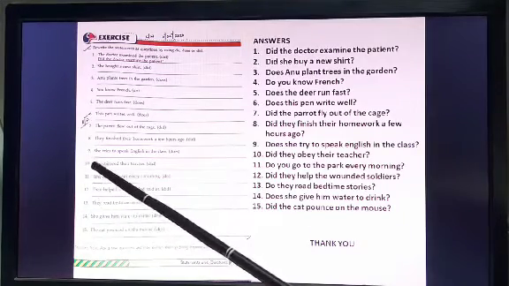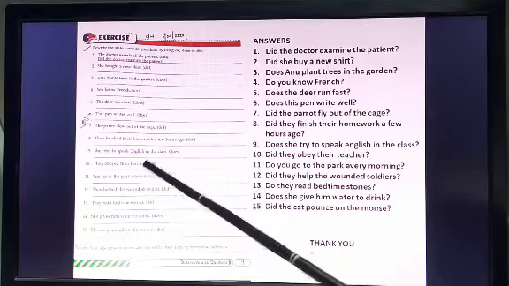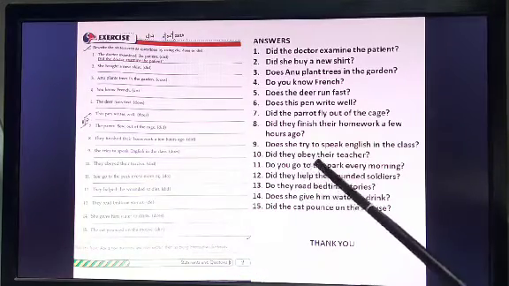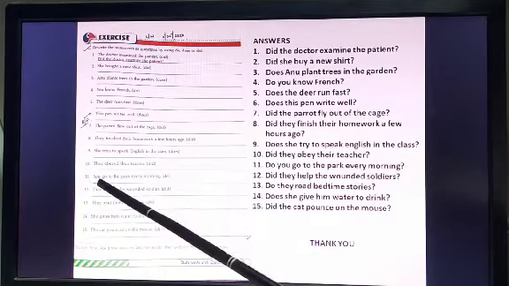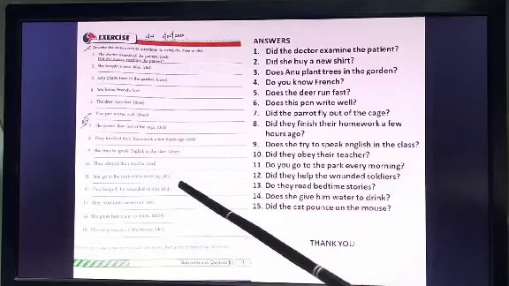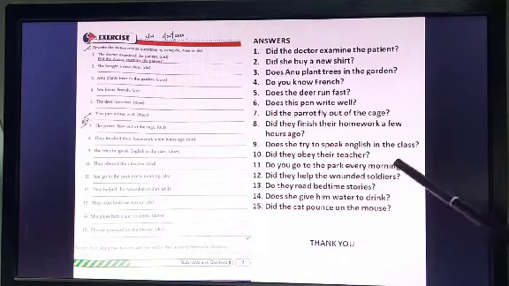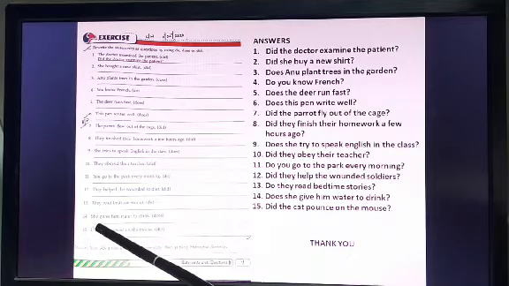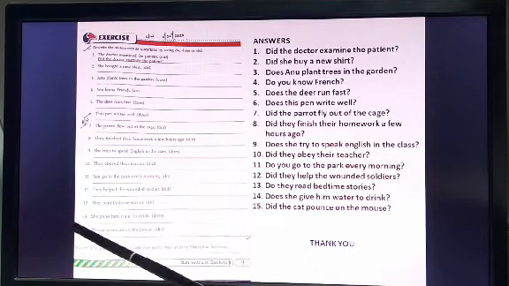Next, number 10, they obey their teacher. Did they obey their teacher? You go to the park every morning. Do you go to the park every morning? So children, do is very easy. You just have to put do and then write the answer.